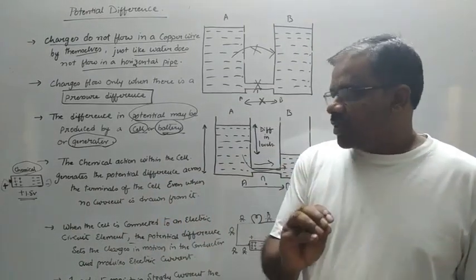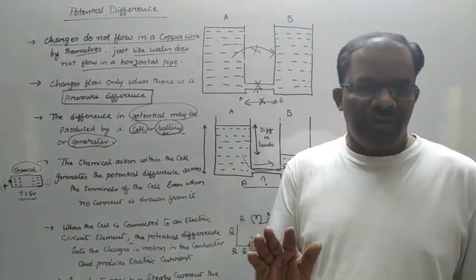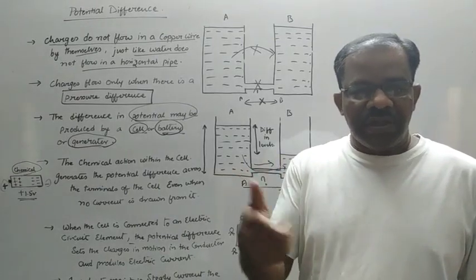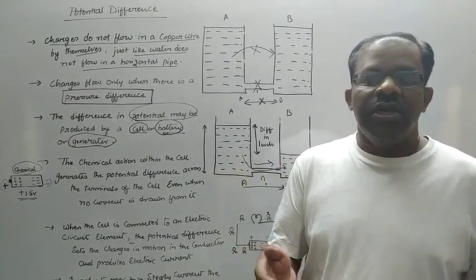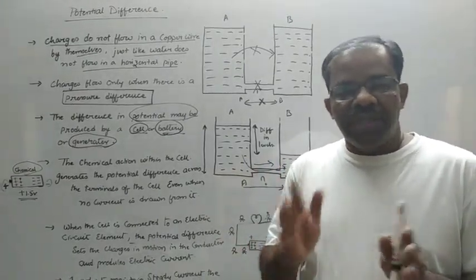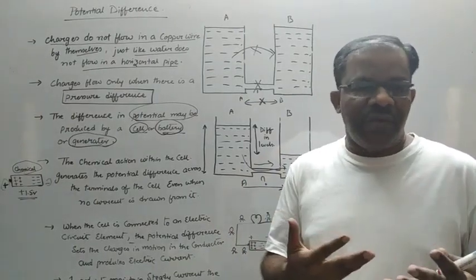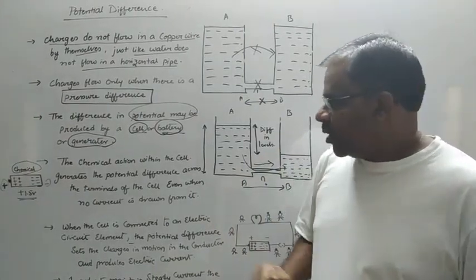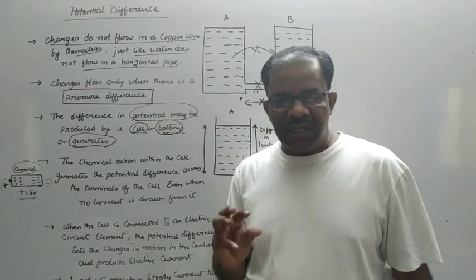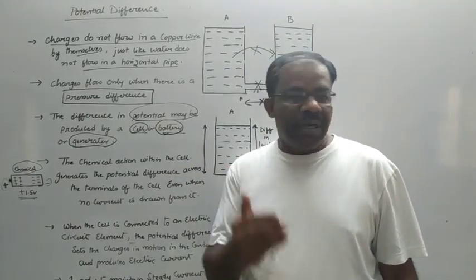So in an ordinary cell, even when there is no current flowing through it, the cell keeps on spending its chemical energy. So after some time, to maintain this potential difference, the entire chemical will be used up and the cell will be dead. So you should make sure when you buy cells, they should have a nearby date, not an after date.